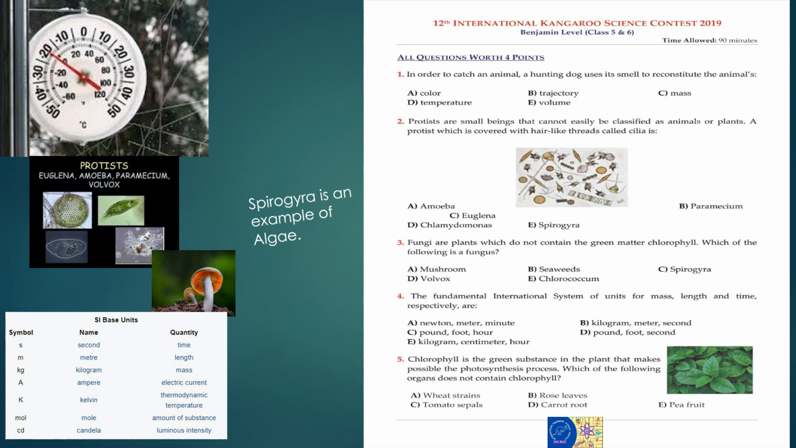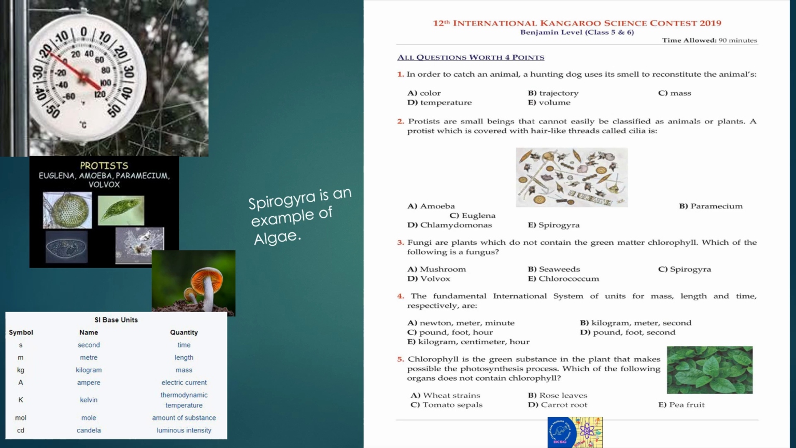Question is that SI units of mass, length, and time respectively are. Number 4, the correct answer is B. Kilogram, meter, second. B. Number 5, chlorophyll is the green substance in the plant that makes possible the photosynthesis process.